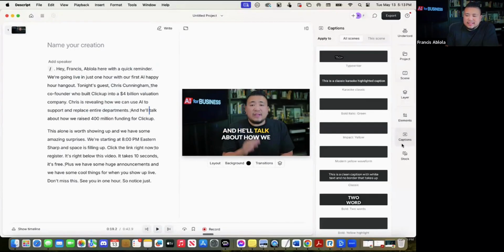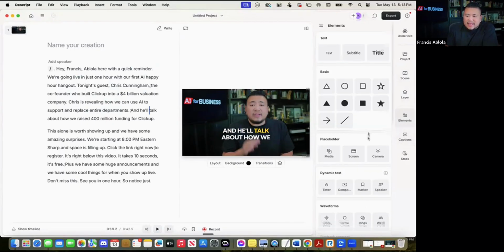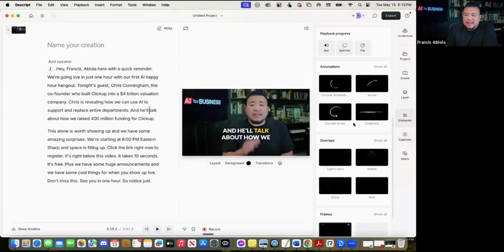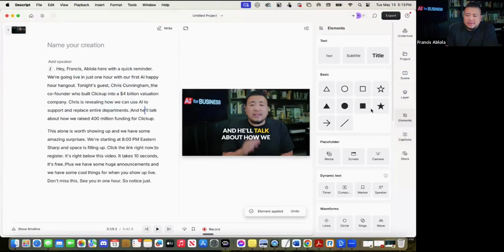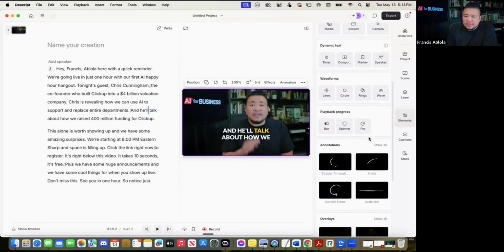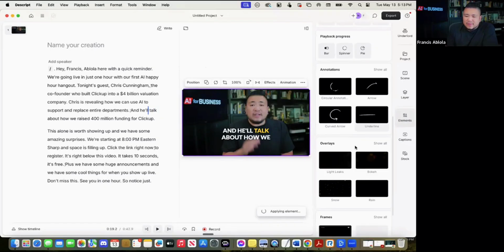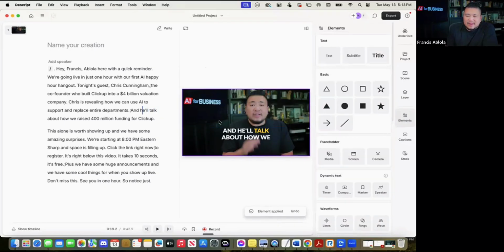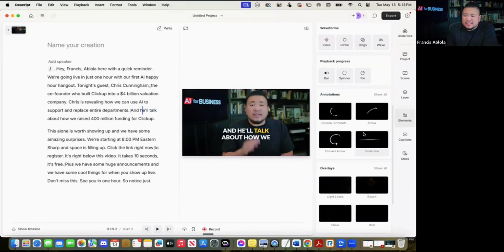So lots of really cool features. I'm only even touching the very basics of this entire program. There's elements you can add, shapes, you can add media, you can add annotations. You can do overlays on this if you wanted to. It actually does that little blur that I was talking about on camera. I can add even more elements on this of doing my screen captures. If I wanted to emphasize something in here, I can add underlines and add different pieces of copy throughout this entire video.